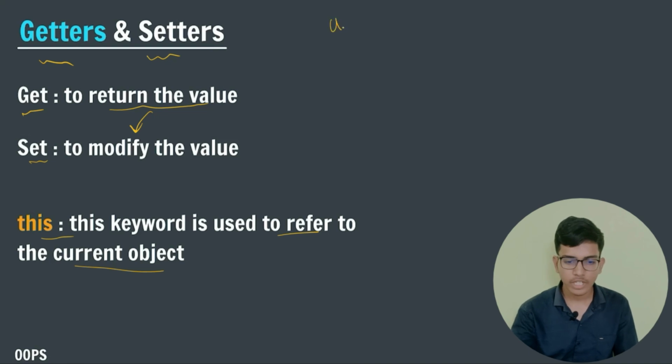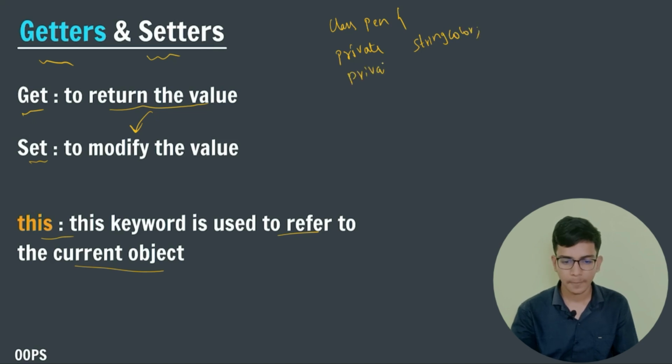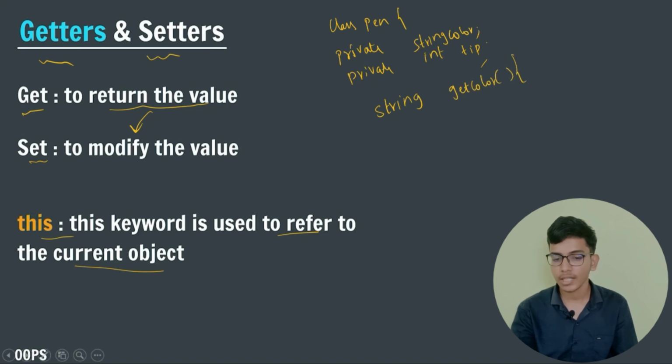Let us consider that I am creating a class, that is class Pen. Here I am writing the string color of my pen with a private access modifier. So private string color. After it, private int tip. After it I am setting the color. So to get the color, I am writing string getColor. So getColor will return the color of my pen. After it I am writing return this dot color.